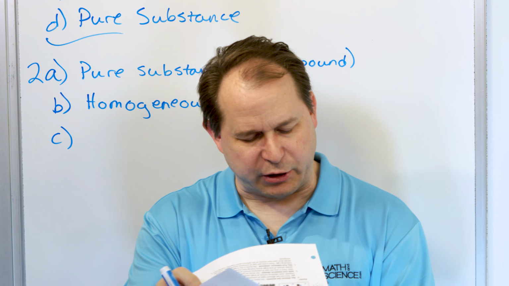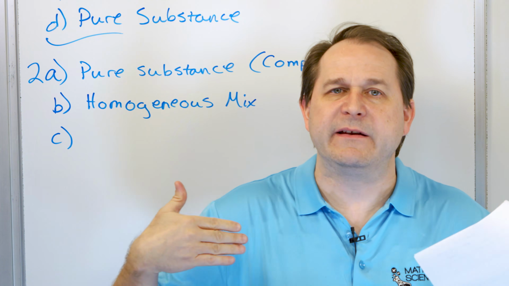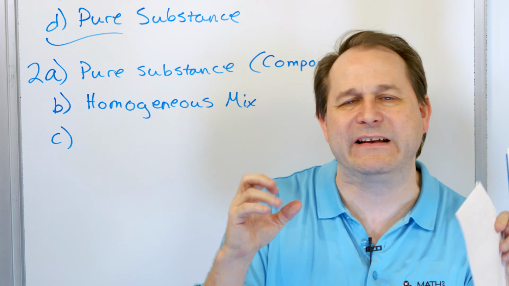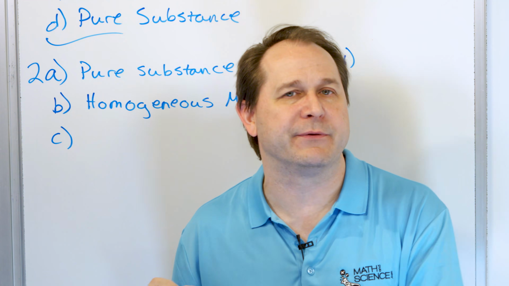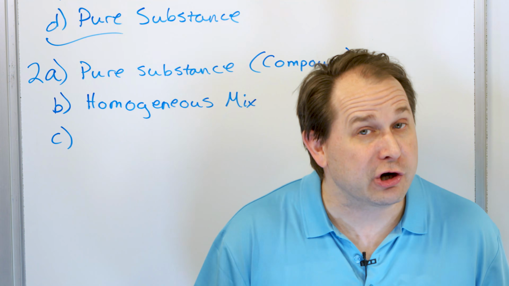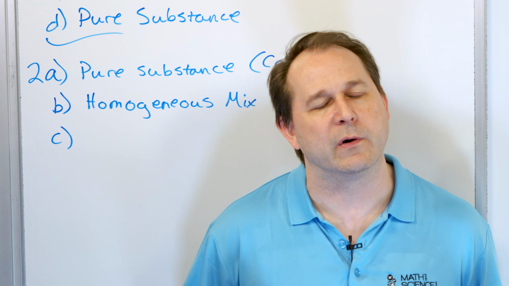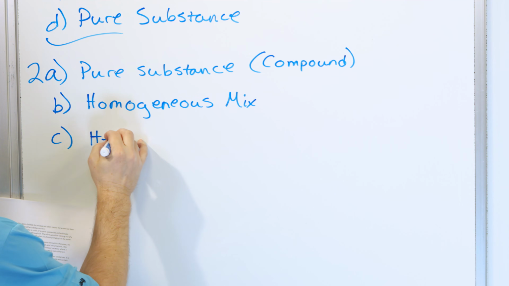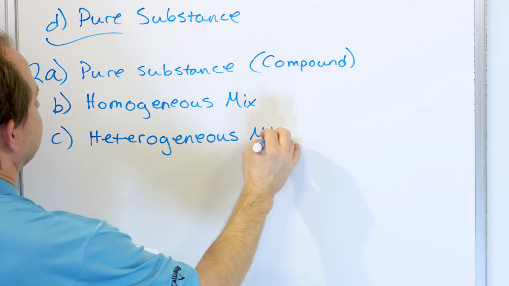All right. What is part C? Beach sand. So beach sand is sand that has been deposited and kind of built up over a long period of time. It has not been put in a machine. It has not been mixed thoroughly. So you expect that if you sample the sand in one part of the beach and you go down the way and you sample the sand in another part of the beach, it's probably not going to have exactly the same composition. So if you're sure that it's really, really mixed well, you could say it's a homogeneous mixture, but really beach sand is probably not very uniform. So it's probably a heterogeneous mixture. So we'll say heterogeneous mixture.